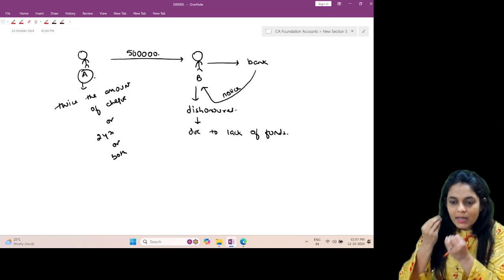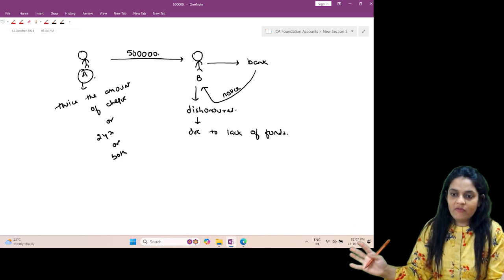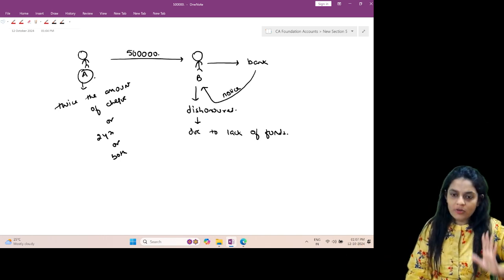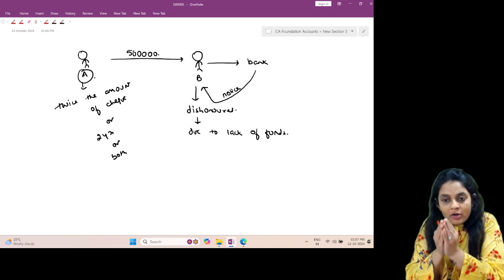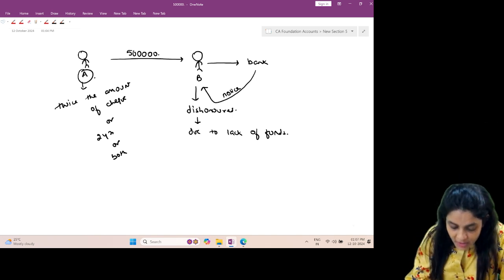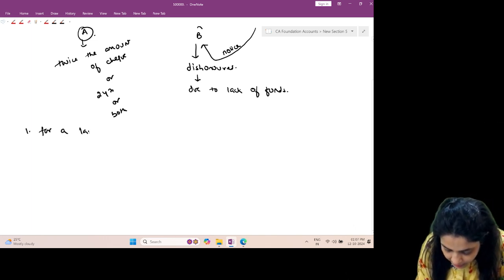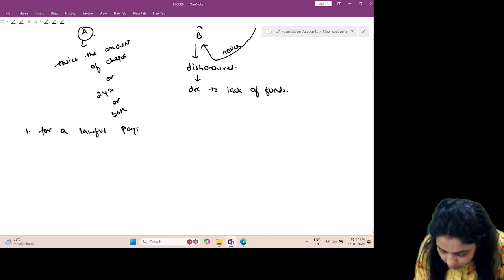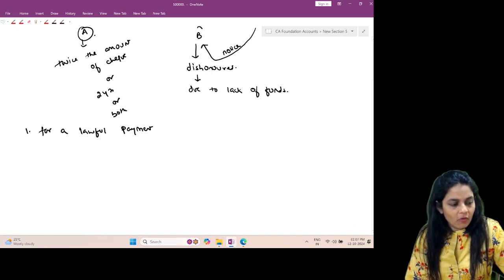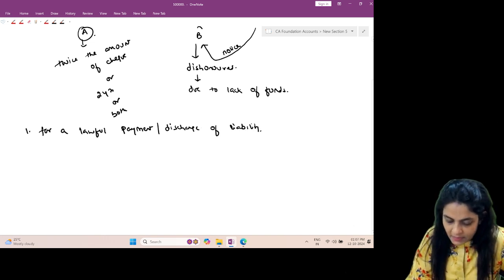In that case, do you think it is justified that we punish A? No. Law doesn't say punish everyone. Law says if you're doing it on purpose, then you should be punished. So, before you punish the person, there are a few things that have to be taken care of. First of all, the cheque has been presented for a lawful payment, or you can also call it a discharge of liability. So what does this mean?